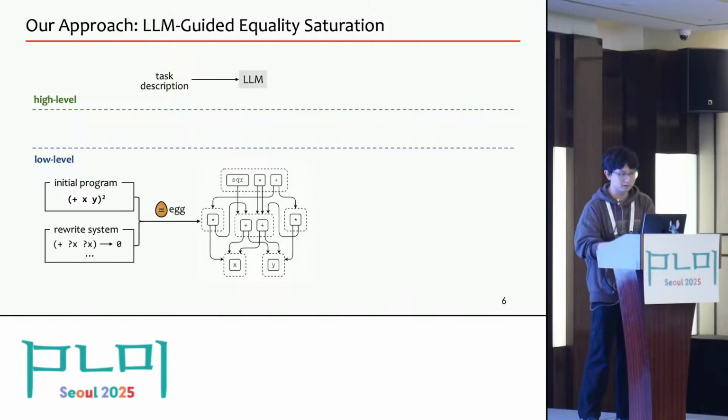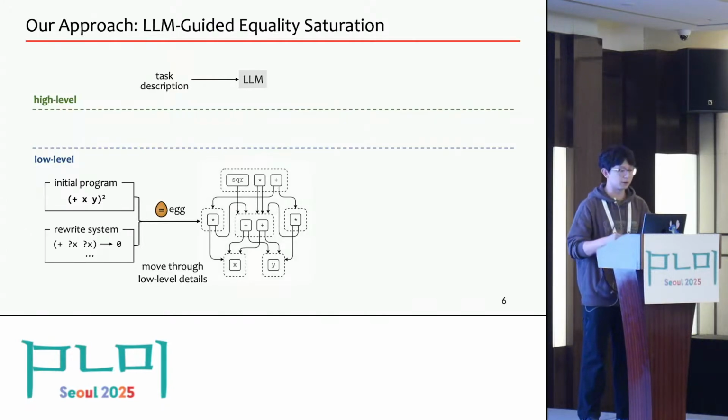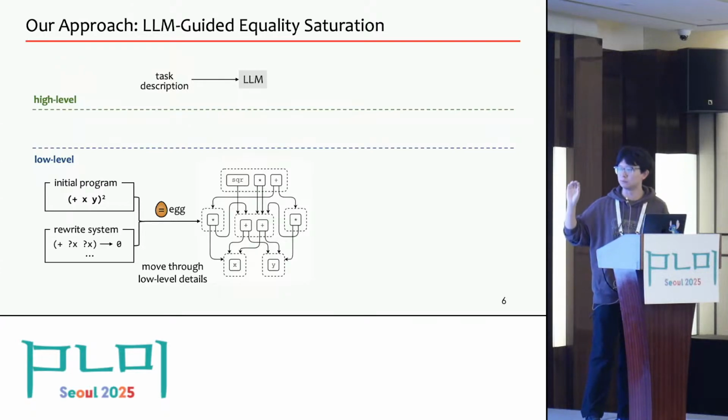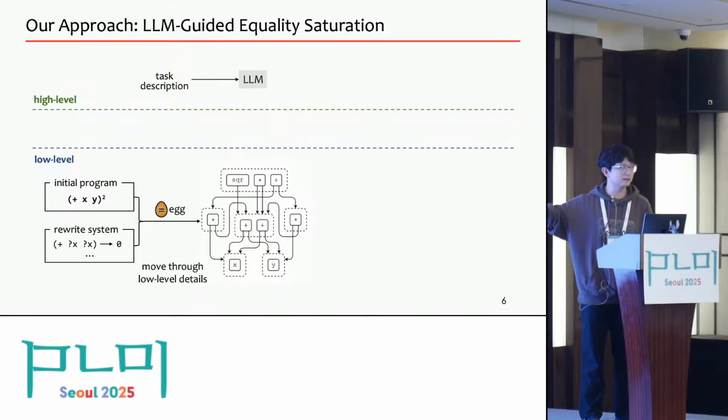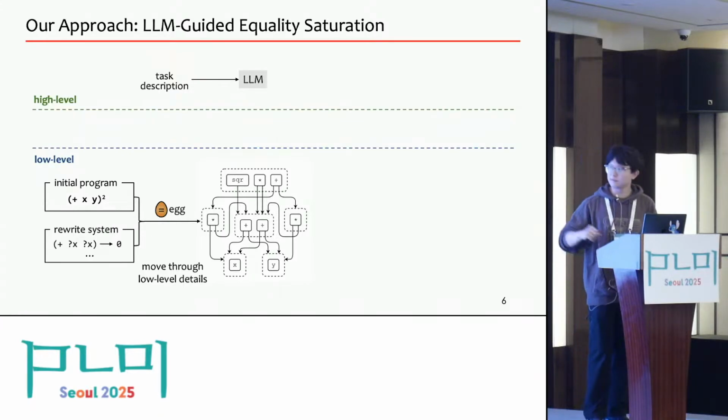So in each round, we will first run equality saturation. We run program rewrite with a moderate resource limit. And the only goal of such a rewrite is to move through enough low-level details to reach the next checkpoint. It means that we expect this intermediate EGRAPH will contain a meaningful checkpoint for the current rewrite process.